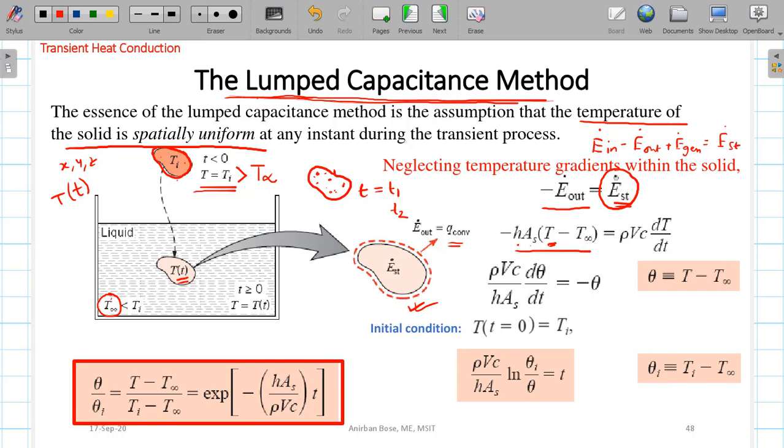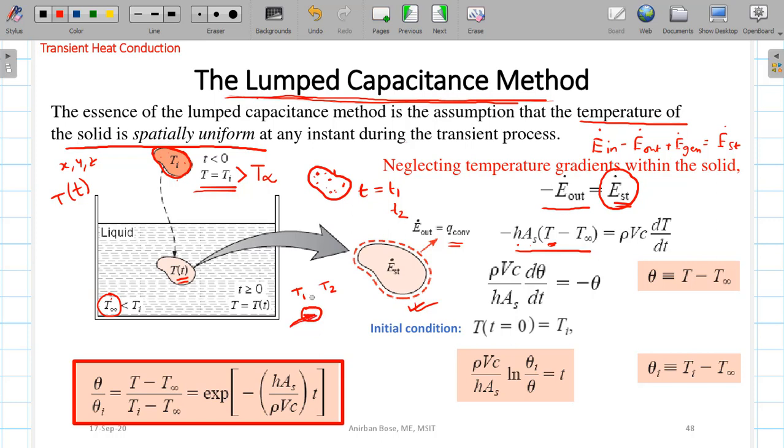So E dot storage, now we have to write what is the value of E dot storage. Now if I tell you a very simple example, that if there is a body and the body gains some heat, and because of that heat, if the body temperature changes from say T1 to T2, then what will be the amount of heat that body gained?